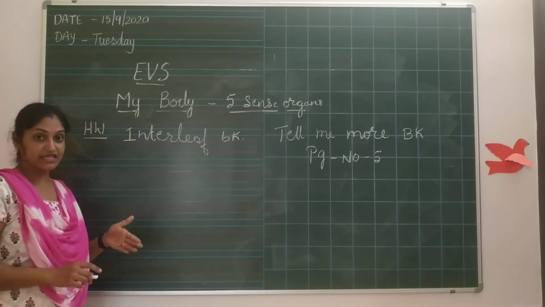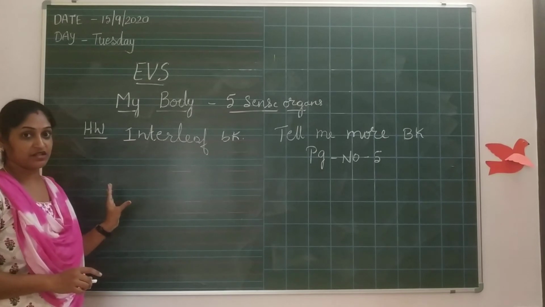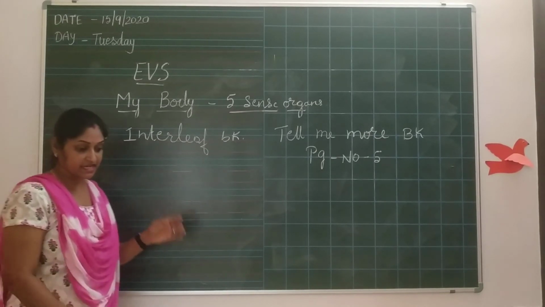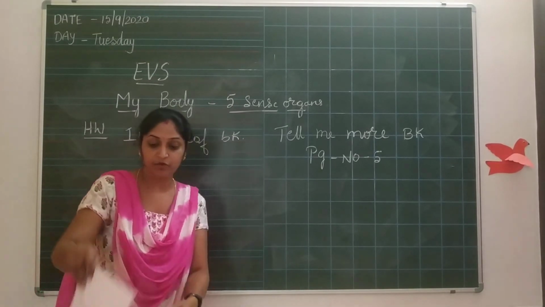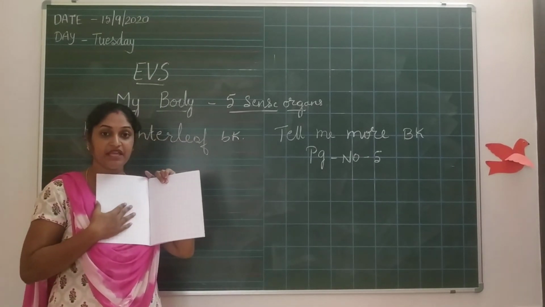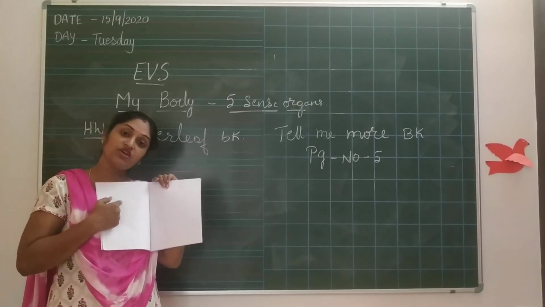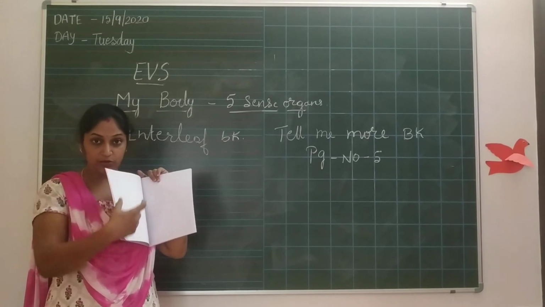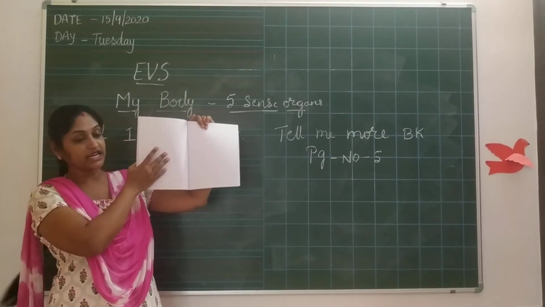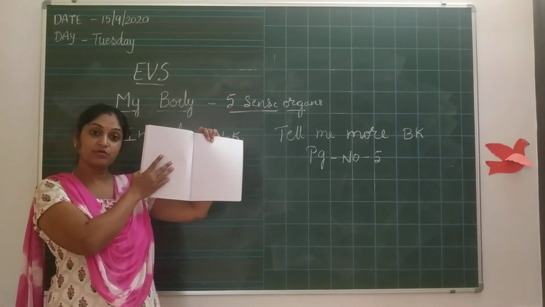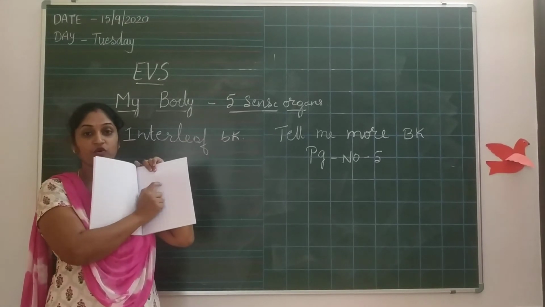The plain side is there, no? There you stick one body parts picture. If you think the book is there, here it will be plain, here it will be 4-line. In this plain side, in the right side, you have to stick the parts of the body picture. Then here it will be 4-line.